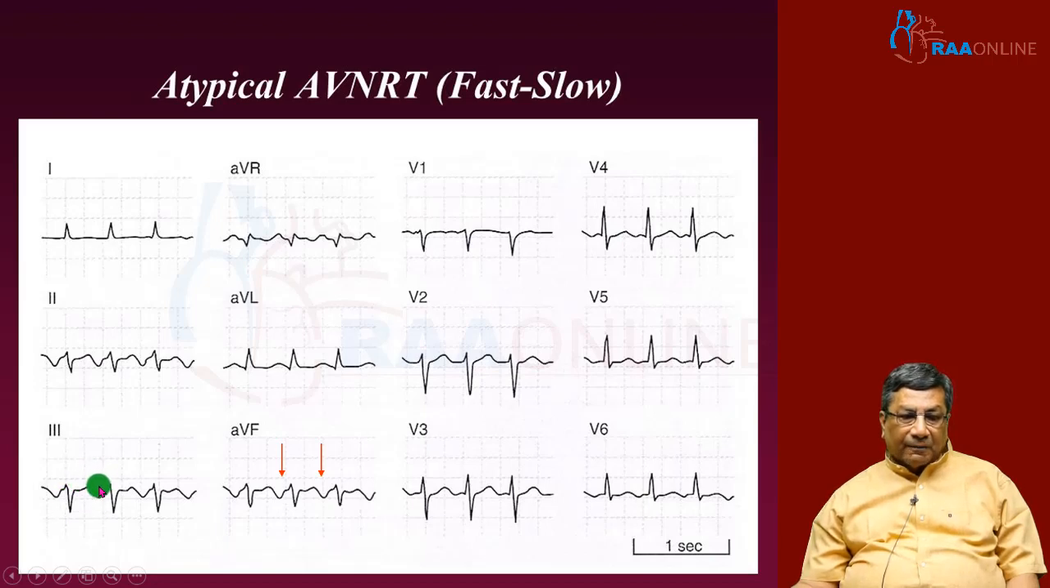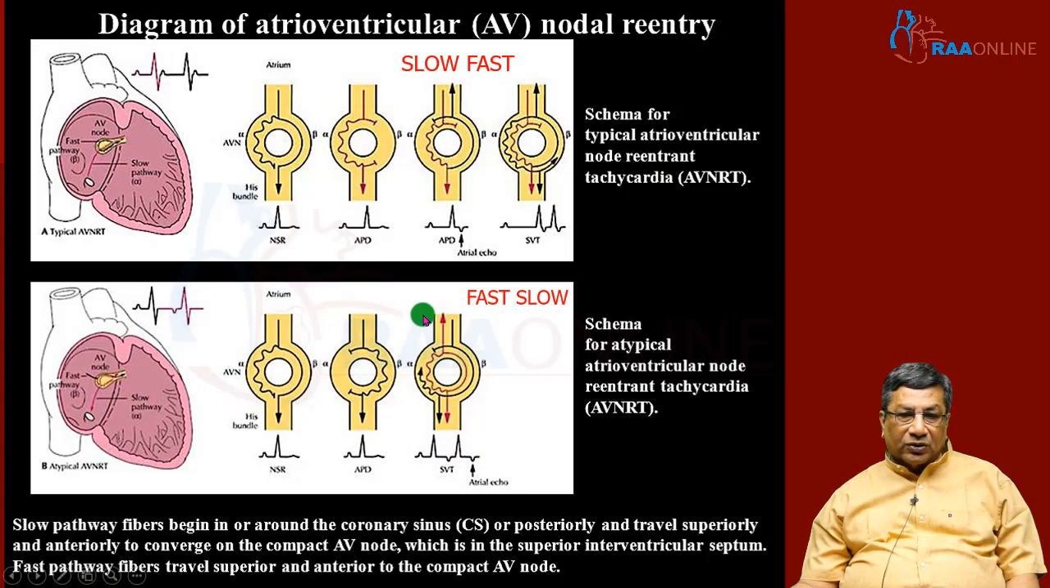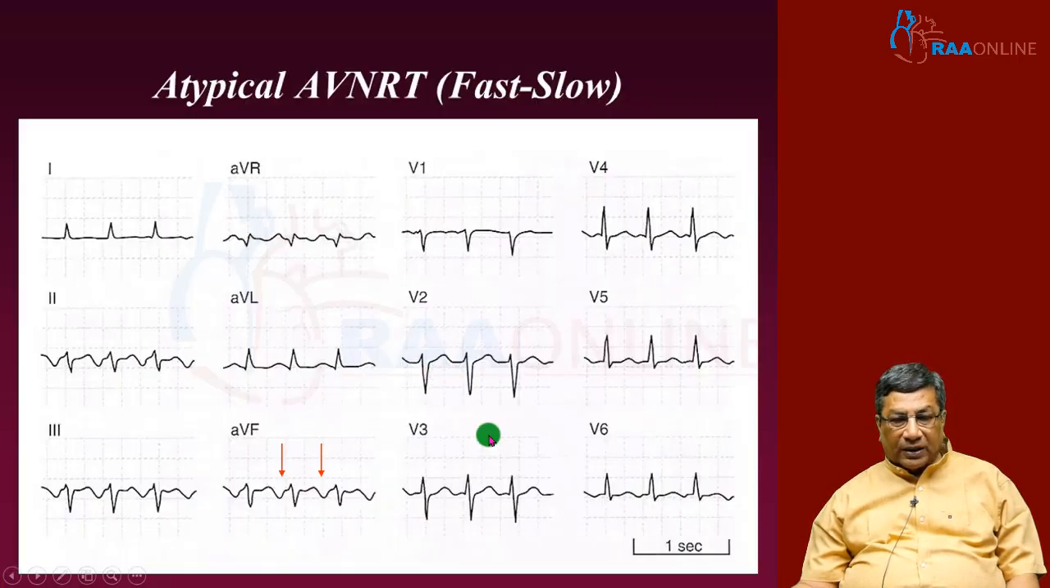P dash means retrograde P. The RP dash interval is much longer in atypical AVNRT, and this is usually very resistant to treatment. So typical AVNRT is slow, fast. Antegrade conduction is through the slow pathway, retrograde conduction is through the fast pathway. Whereas atypical AVNRT is fast, slow. Antegrade conduction is through the fast pathway, but retrograde conduction is through the slow pathway, which is very rare and very resistant to treatment. So the patient may have incessant tachycardias here,